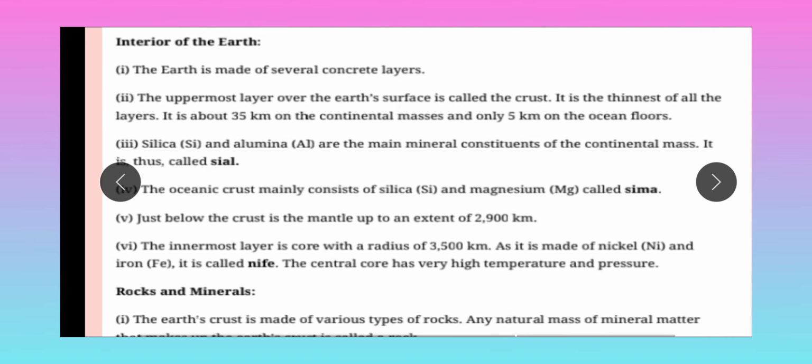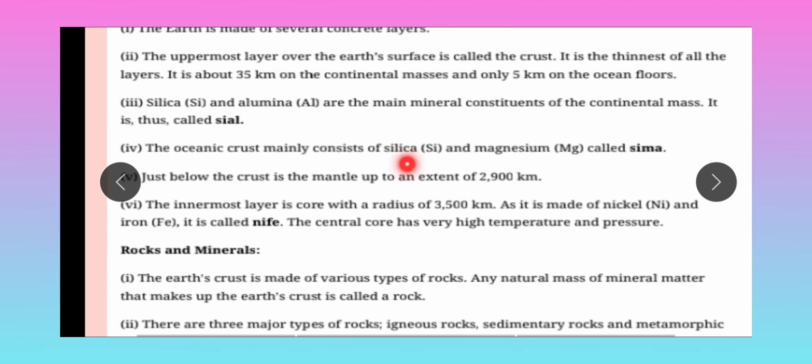Interior of the Earth. The Earth is made of several concentric layers. The first is called the crust, then the mantle, and the core. The uppermost layer over the earth's surface is called the crust. In the diagram we have seen it is the thinnest of all the layers. It is about 35 km on the continental masses and only 5 km on the ocean floor.